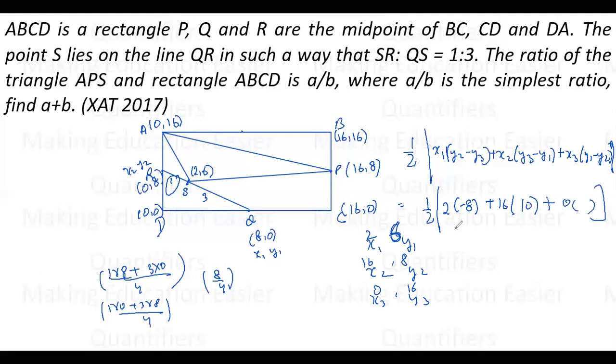So half of 2 into minus 8, minus 16, 16 into 10, 160. So half of 144, that is 72.